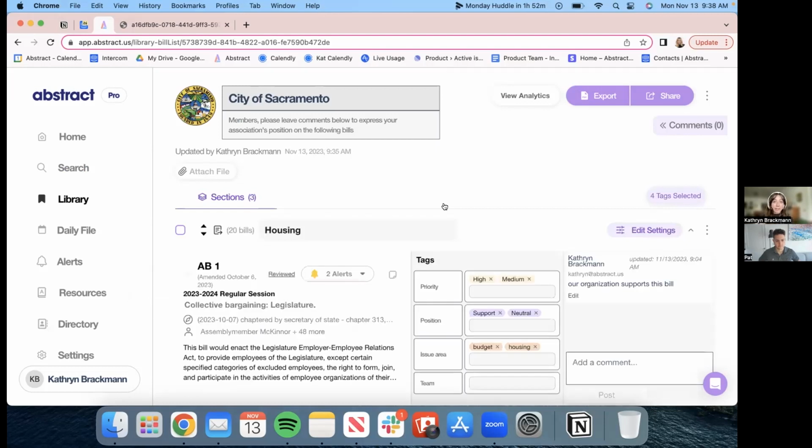And now every bill that I tag for housing, as soon as I've tagged it, will appear in this bill list. Like I said, it's dynamic. So others outside of your workspace can see that as well. They get timely updates, timely deliverables.